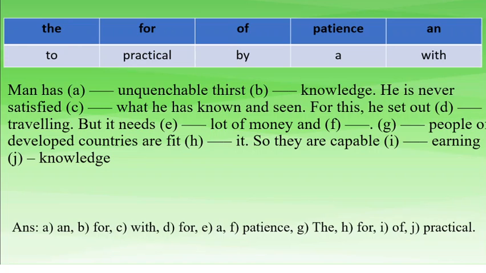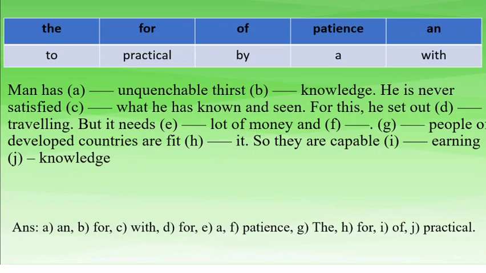He is never satisfied with what he has known and seen. For this he set out for traveling, but it needs a lot of money and patience. The people of developed countries are fit for it. So they are capable of earning practical knowledge. So it's all about this exercise.